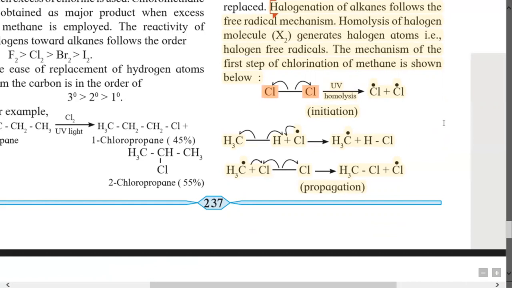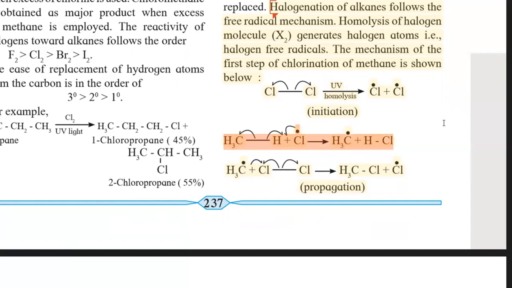Then from the methane molecule, 1 carbon hydrogen bond breaks, again by homolysis, and gives methyl free radical and hydrogen radical. This hydrogen radical reacts with chlorine radical, giving HCl molecule.